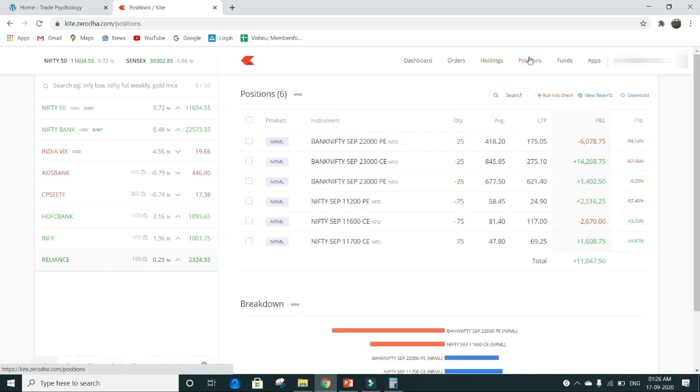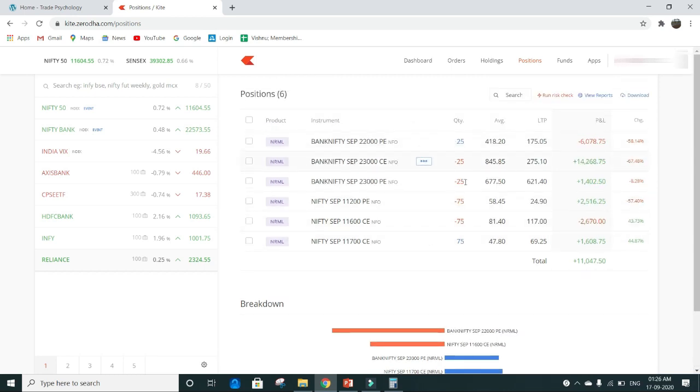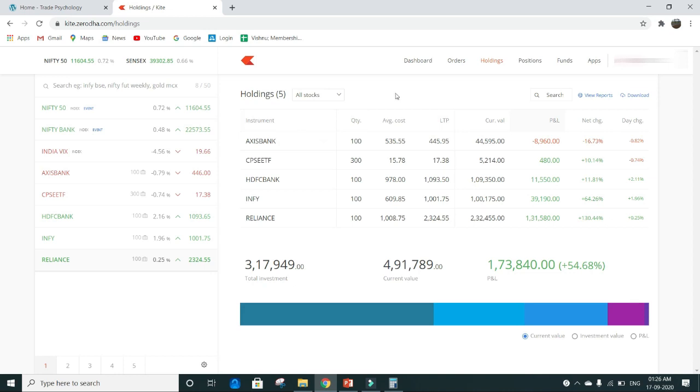And also, I've been trading options, weekly and monthly options, and here are some of the positions which I'm currently holding. I trade both Nifty and Bank Nifty options, and we have a realized profit of around 11,000. Anyways, let's go to the equity holding first and let me explain in detail why I selected only these stocks and how I was able to achieve this return.